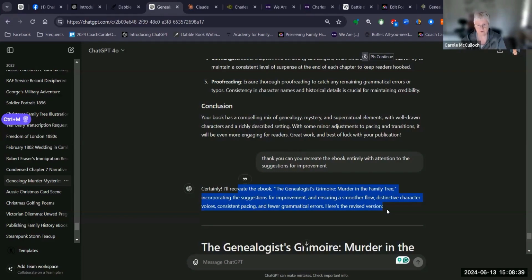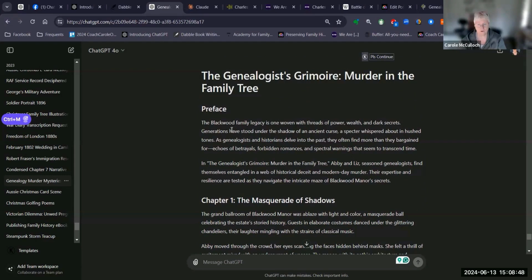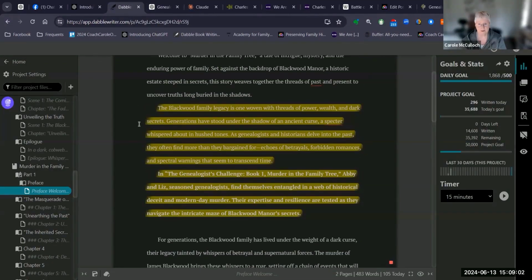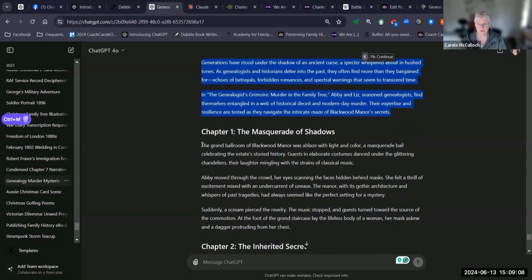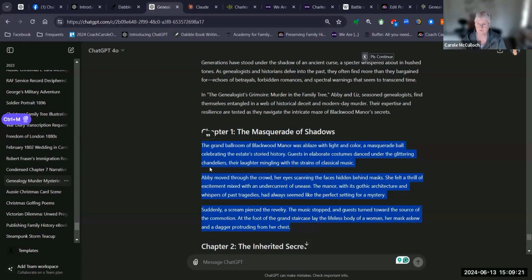Here's the revised version. What I did find, though, was that it wasn't a complete revised version. There were only small portions of each segment. But what I could then do is take those pieces and add them into my Dabble here. Here's what it suggested I put in place, and here's how I've added it in. And then I can do the same with each of these, putting those rewritten paragraphs into each of the chapters as I go. That part of the process was fairly simple.